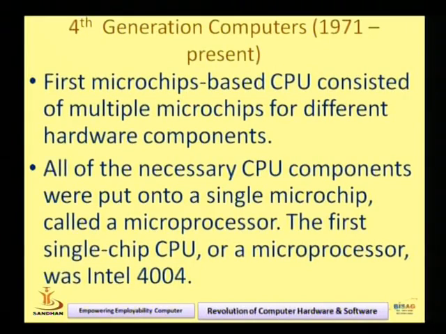And the first microprocessor, single chip CPU, is the 4004. Please check the slide. Here is the example of the microprocessor, and the first Intel microprocessor single chip was the 4004. So 4th generation computer, Intel microprocessor, right?